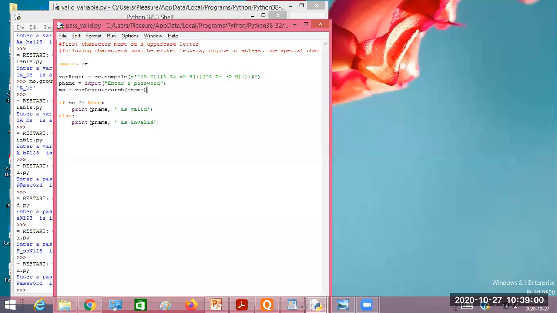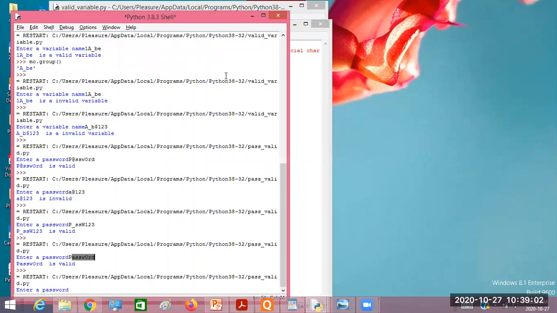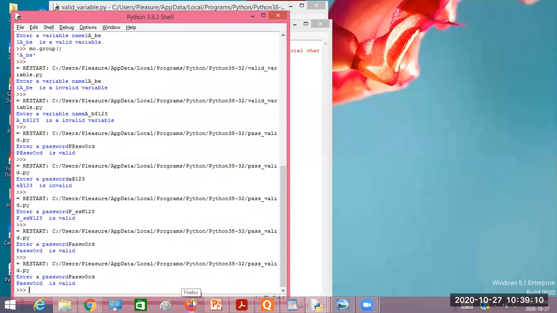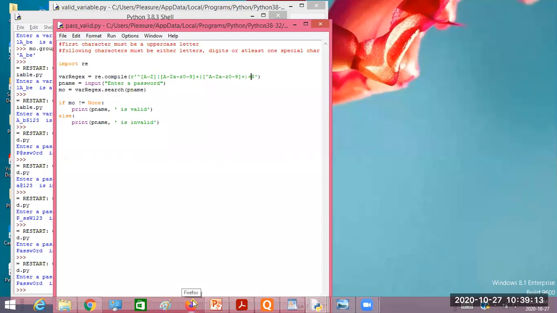Now if I execute this one, look at here. Give the earlier inputs. Now it is going to cross verify. Now if I give this one, oh sorry, password is invalid. Plus A to Z, then followed by A to Z or this one, special character.